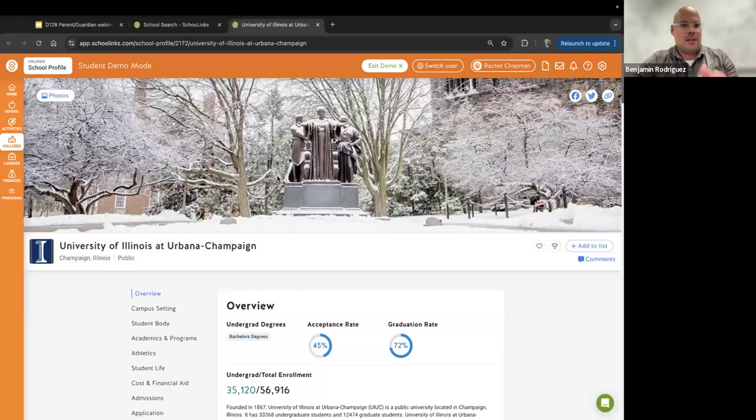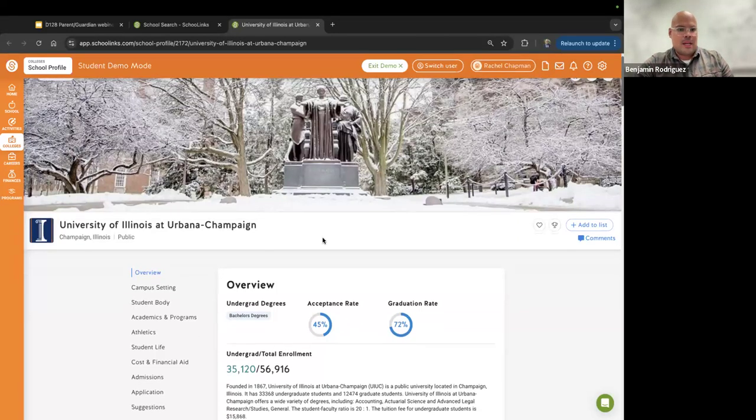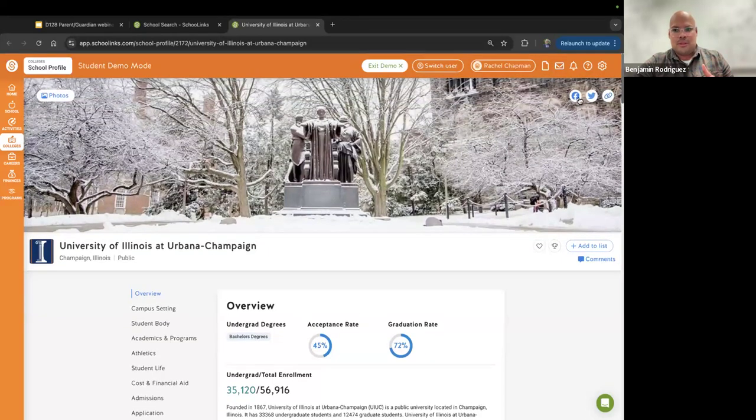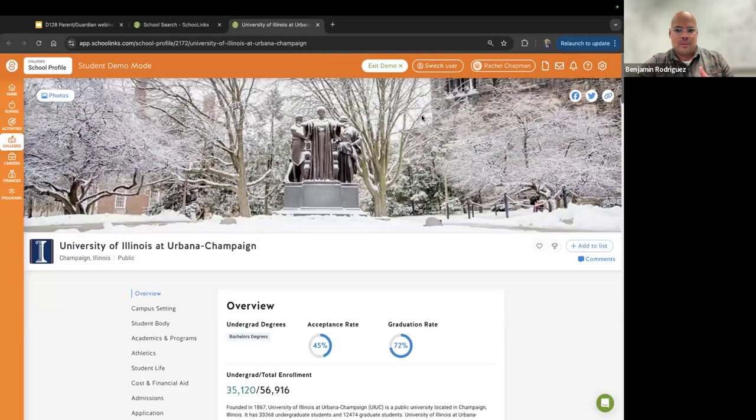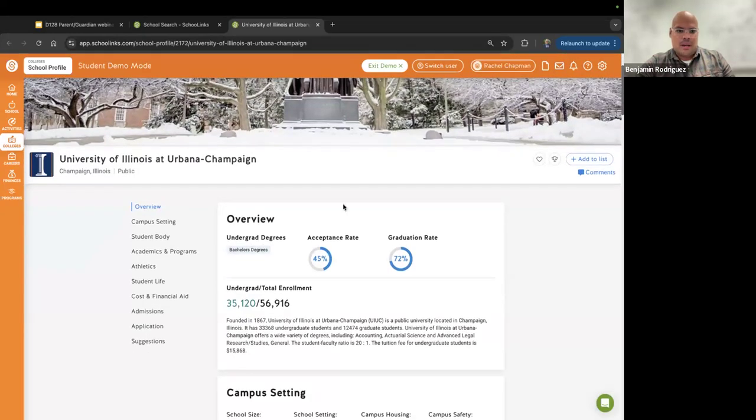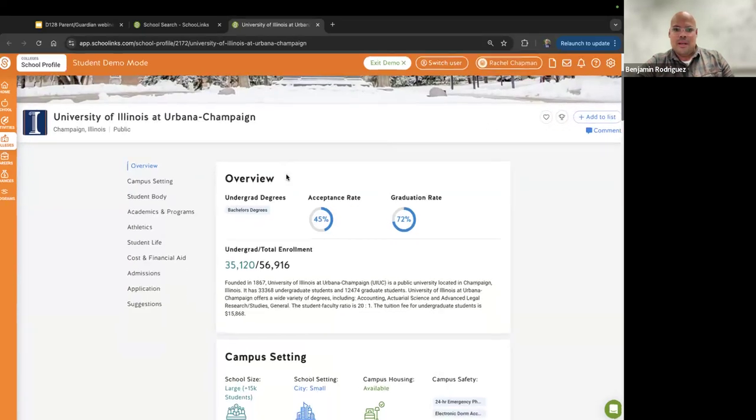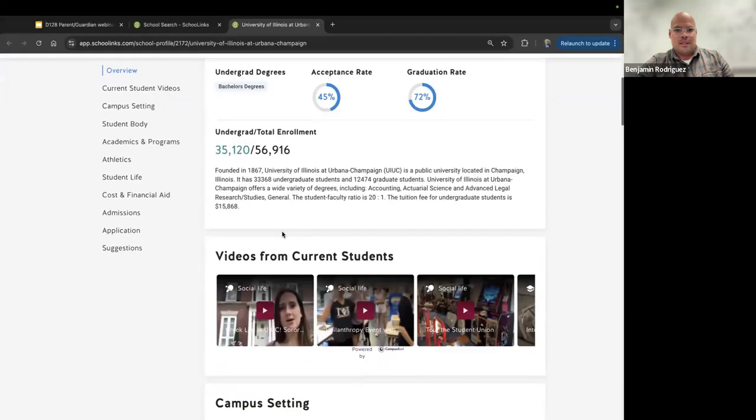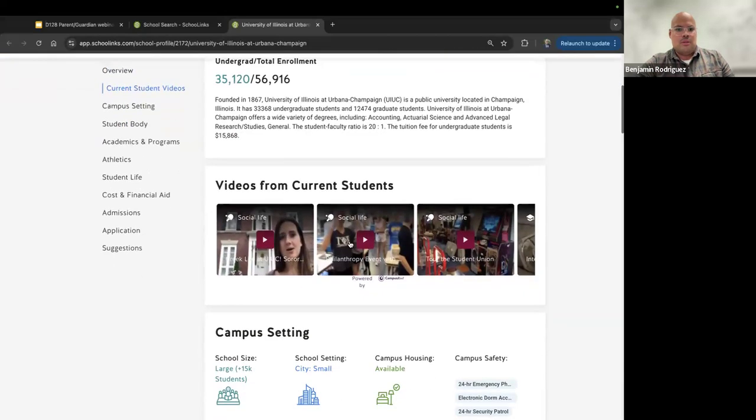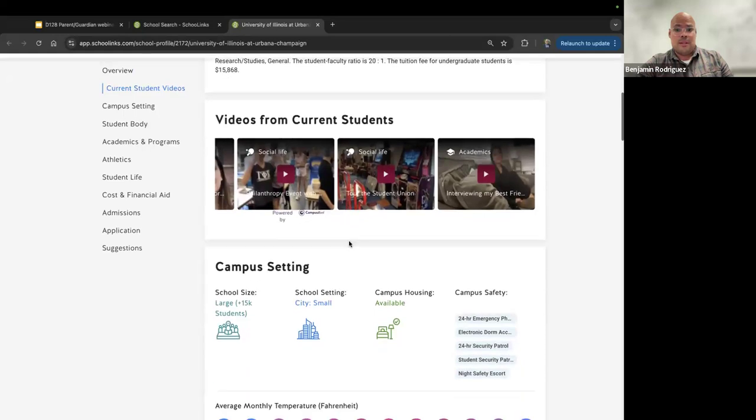All right, so now we're looking at a particular school, University of Illinois at Urbana-Champaign. And right away, we see some different options. I can access different photos, and I have access to their social media feeds in the top right corner. Notice that I'll get back up here in terms of how students can engage with this information. But there's an overview in terms of acceptance rates, graduation rates, enrollment. As I continue to scroll down, students can view videos from current students.